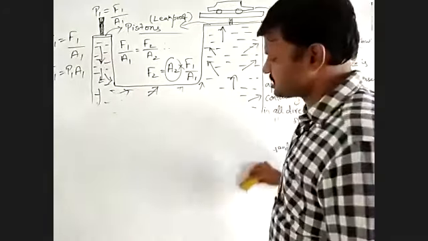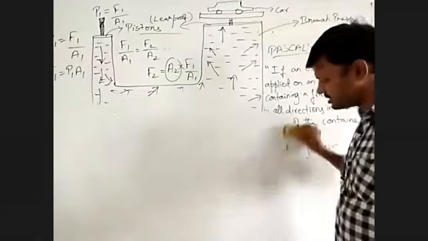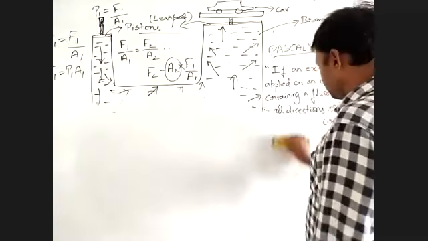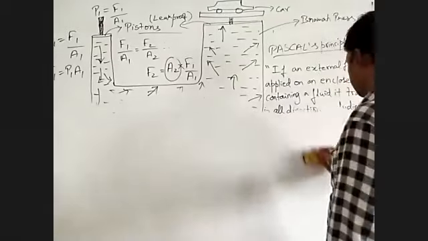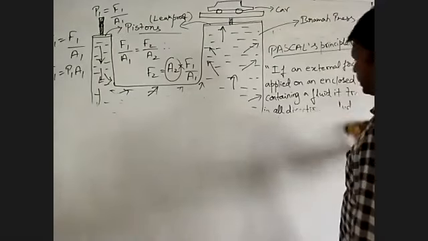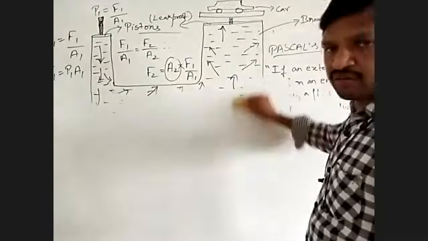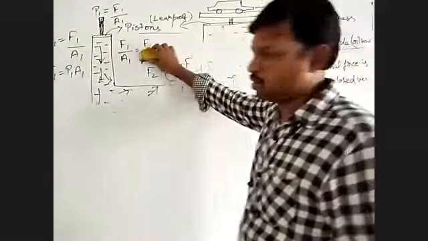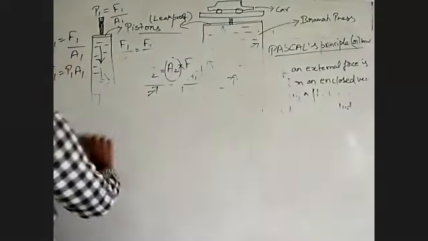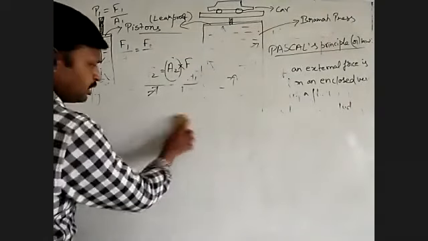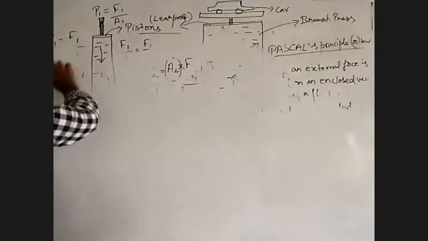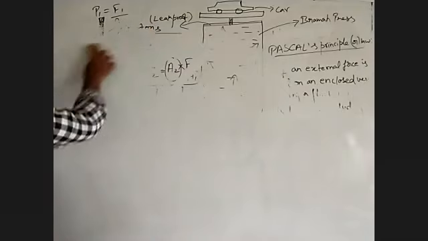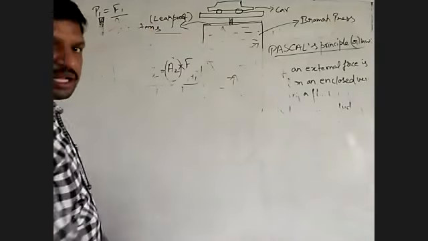So coming to the SI unit of density, what is the SI unit of density? SI unit of density is kilogram per cubic meter. Then CGS unit, what is the CGS unit of density? CGS unit of density is gram per centimeter cube. SI unit is kilogram per cubic meter and CGS unit is gram per centimeter cube.